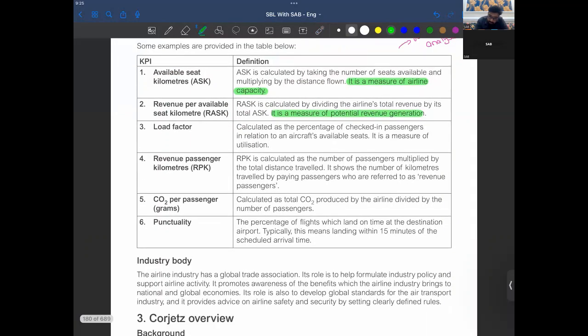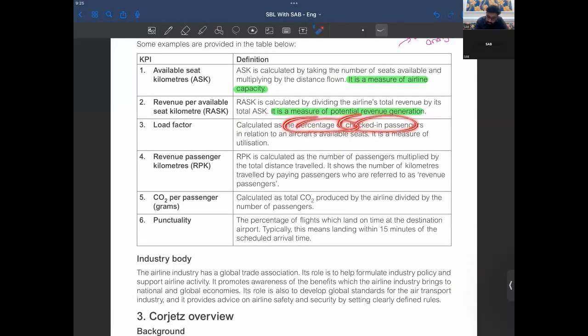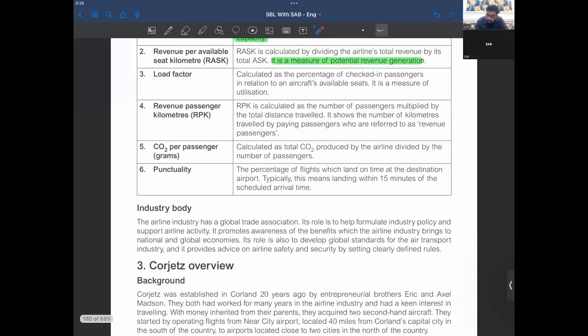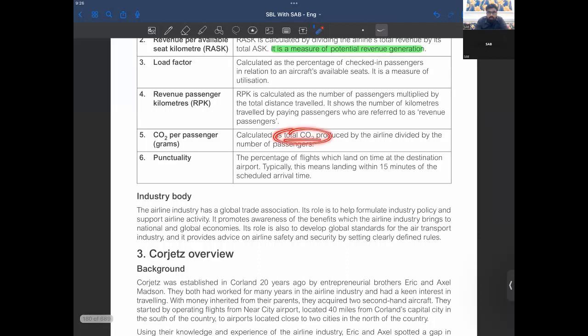Load factor calculates the percentage of checked-in passengers in relation to an aircraft's available seats. It is a measure of utilization. RPK is calculated as the number of passengers multiplied by total distance traveled. It shows the number of kilometers traveled by paying passengers, who are referred to as revenue passengers. Then CO2 per passenger is calculated as total CO2 produced by the airline divided by the number of passengers.